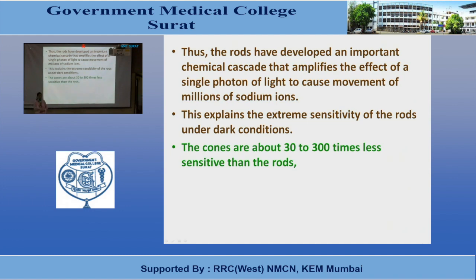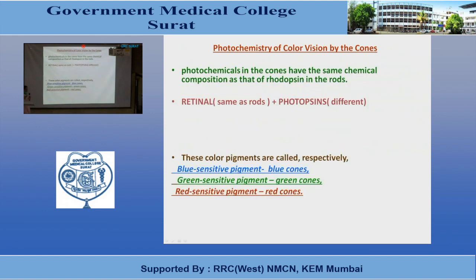So, that's why the rods are extremely sensitive in the dark condition. Sensitivity of the cones is 30 to 300 times less as compared to rods. Now, as I've already told you, the photochemical present in the cones is more or less similar to that of the rhodopsin.